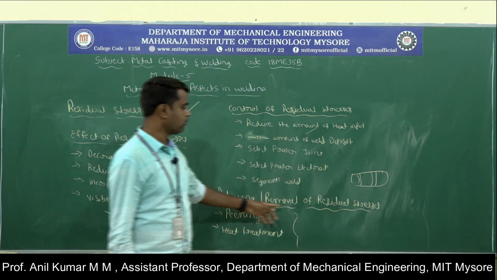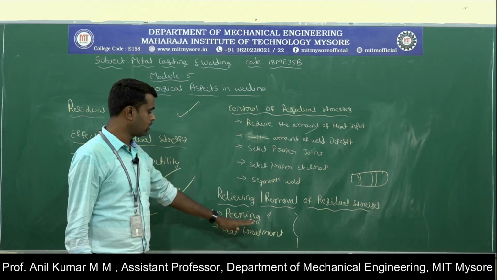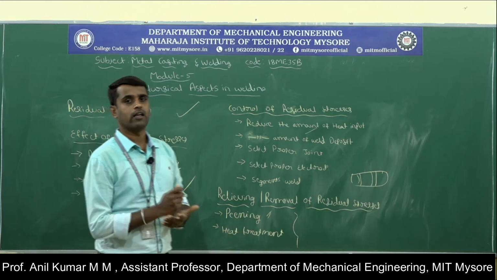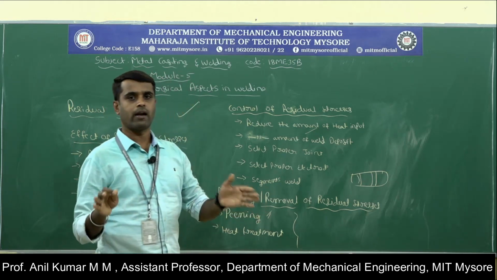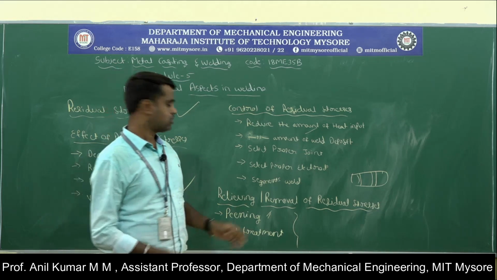Okay, and for relieving or removal of residual stresses, one is the peening method, and another one is the heat treatment method. Peening method is just hammering. You are hammering the welding area. At that time the material becomes expanded and thinner and thinner, so you can eliminate the residual stresses.